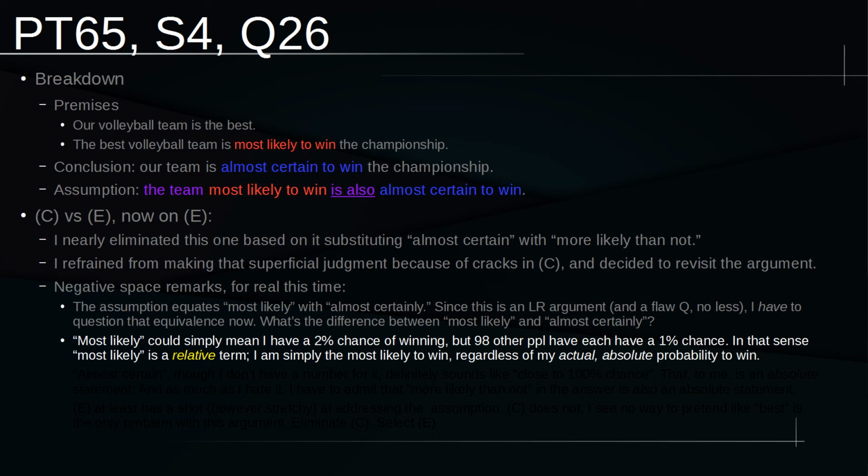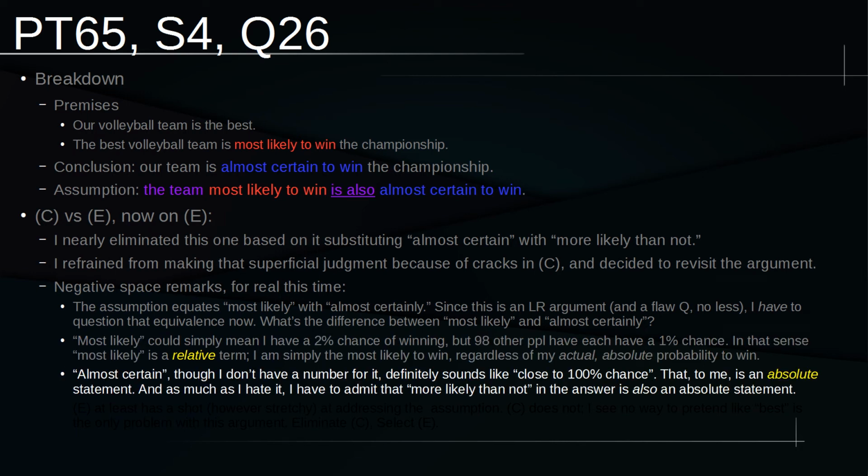And here I want to emphasize that coming up with numbers isn't that important. Coming up with a relative idea is what matters more. Most likely simply means you are the most likely. That doesn't tell you how likely you are to win, it's that you are simply the most likely to do so. The whole point of the numbers here is that there could be a huge range of numbers covered by most likely. Again, all it's telling you is that you are the most likely one to get an outcome, but we don't know how likely you actually are to get that outcome.